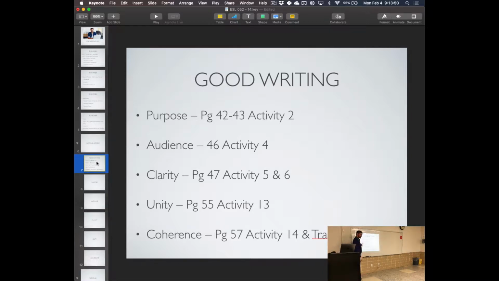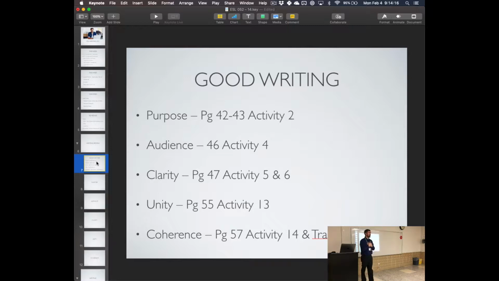Then audience. What's audience? The reader. When I'm the writer, because this is the writing class, how do we focus on our reader? How do we modify our writing for our readers? Student. So I'm the teacher, I'm writing to my students. That's one audience.